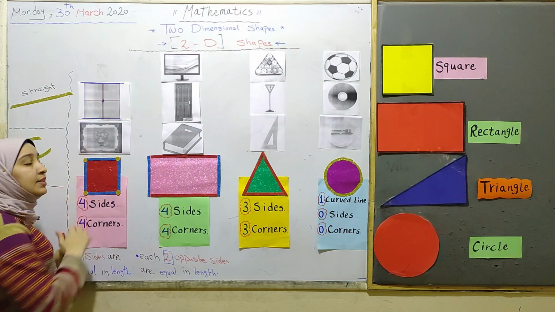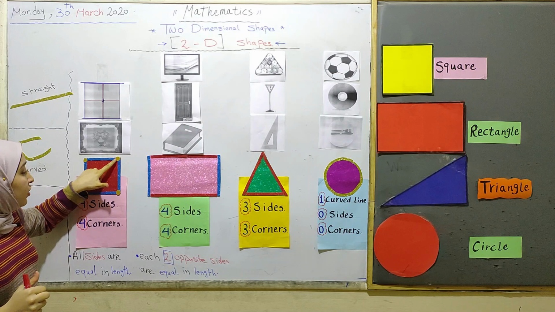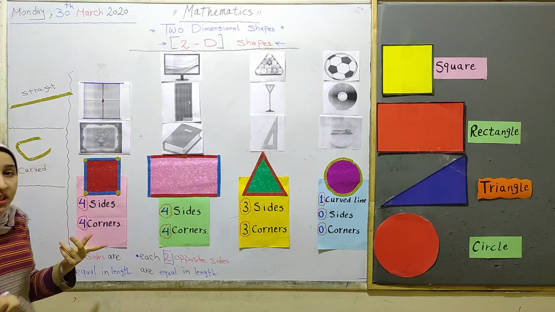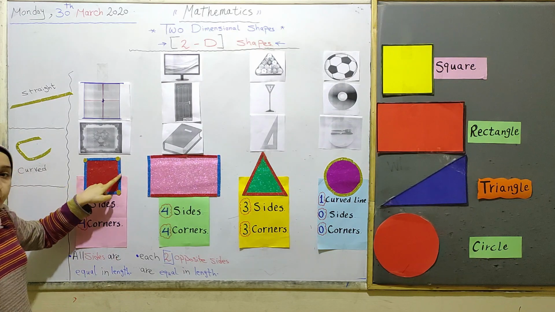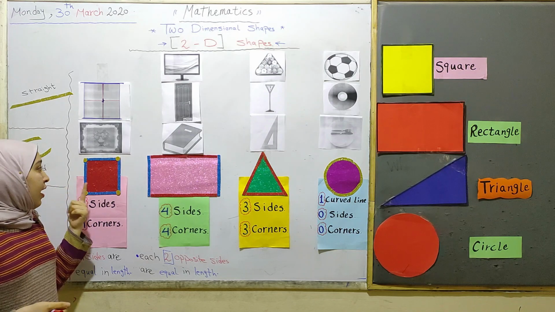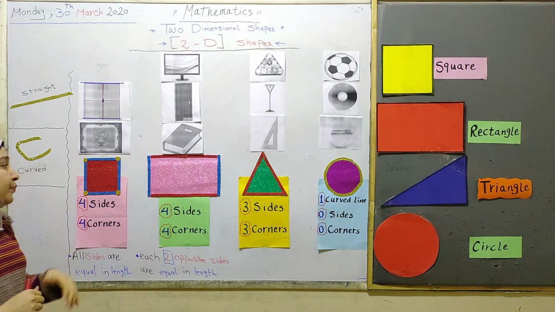So we can call it a corner. So a square has 1, 2, 3, 4 corners. And how many sides? 1, 2, 3, 4. So a square has 4 sides and 4 corners.